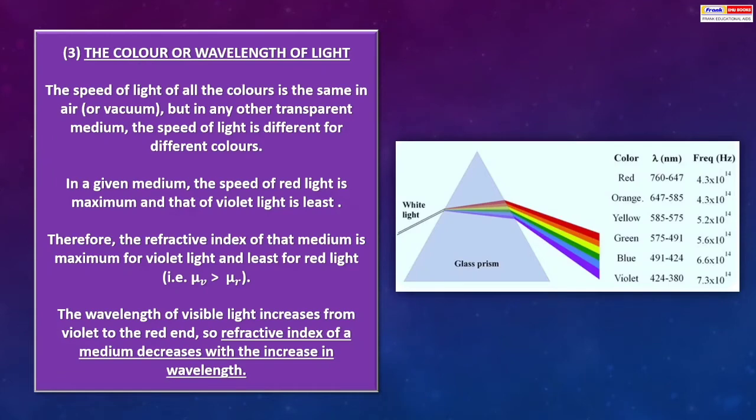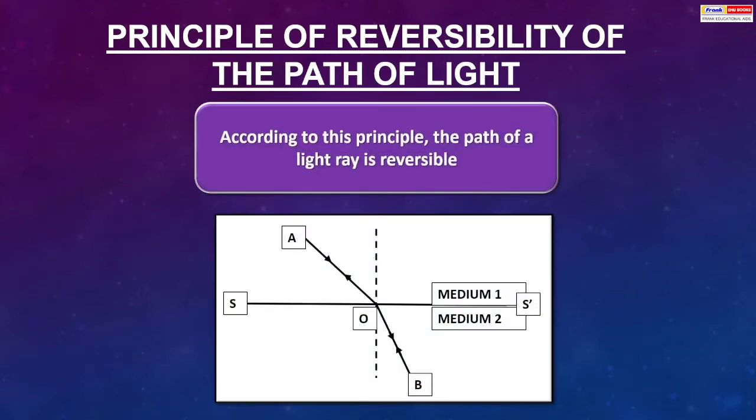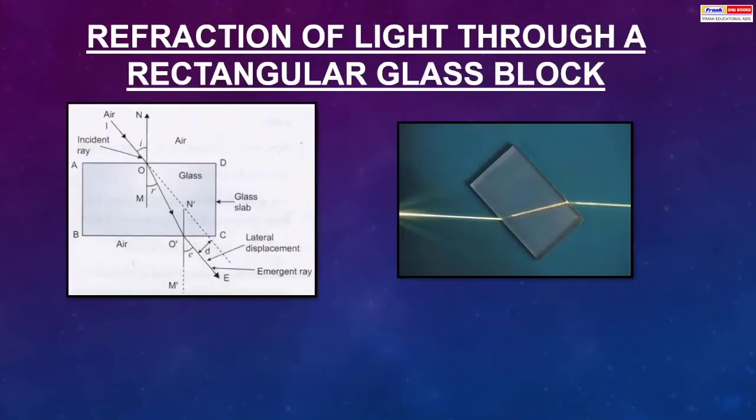Principle of reversibility of the path of light. According to this principle, the path of a light ray is reversible. Refraction of light through a rectangular glass block.